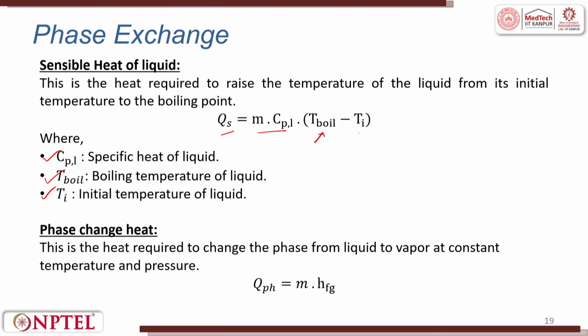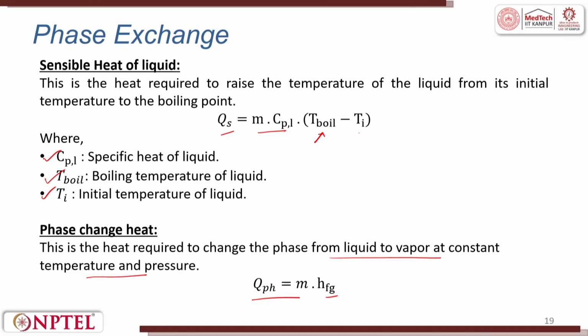Phase change heat could also be put in this relation, that is Q of phase change is m times HFG. HFG is enthalpy. This is the heat required to change the phase from liquid to vapor at a constant temperature and pressure.